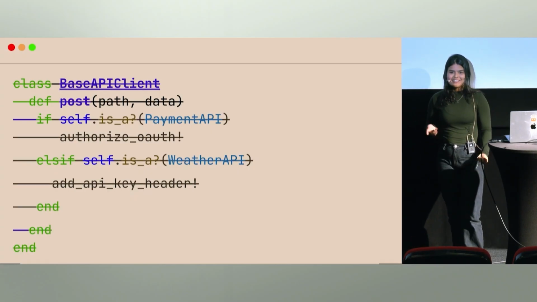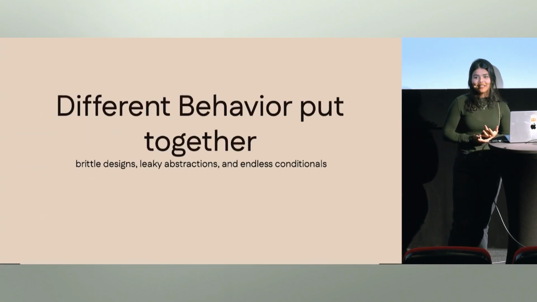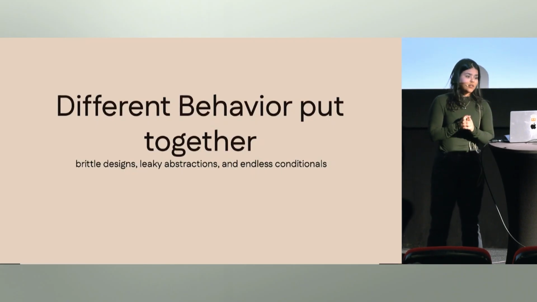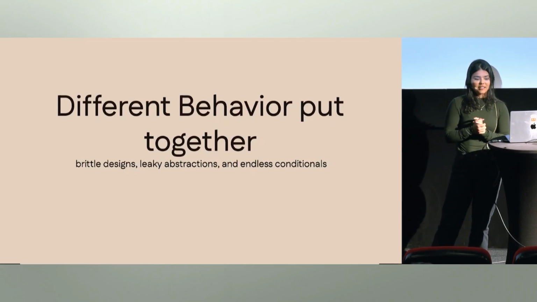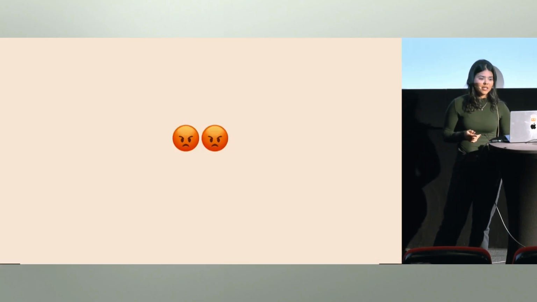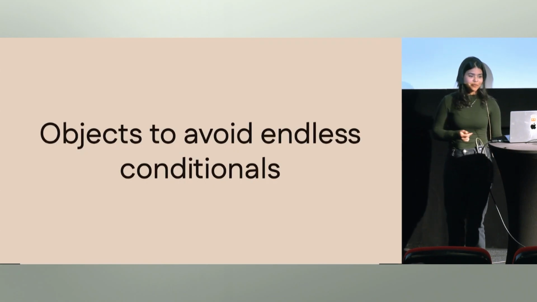Now, I'm not saying that if you have a base API class, you should get rid of it. But just like Ruby treats true and false, that may look at first glance similar, Ruby treats them as two separate concrete classes, right? In this case, our classes should be separated as well. Creating a forced parent class for things that are actually different is going to lead to leaky abstractions and endless conditionals in our code, and just makes us very mad, and doesn't make our life enjoyable.